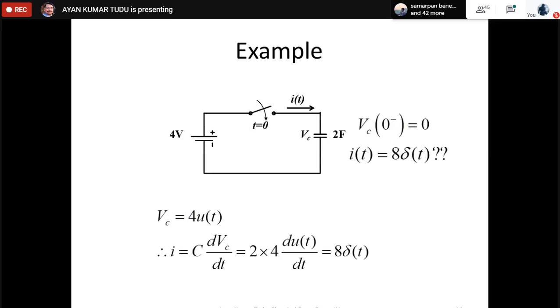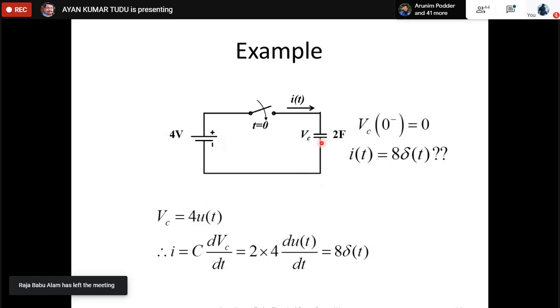When we see that, what we can say is that whenever the switch is closed, the 4 volt appears across the capacitor. When this 4 volt appears across the capacitor, hence 8 coulombs of charge is dumped on the capacitor in no time, or in 0 time.